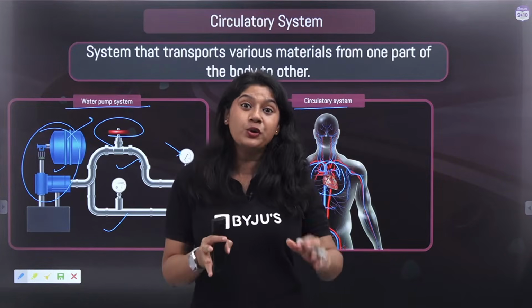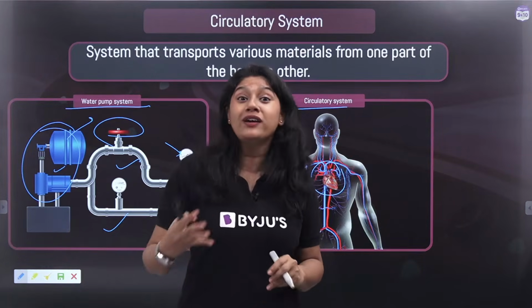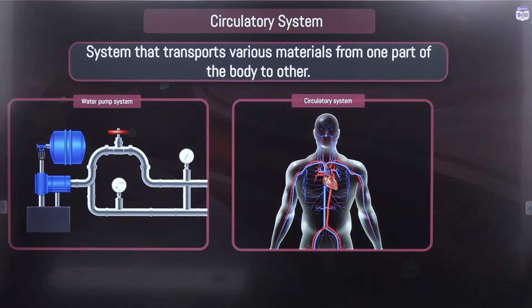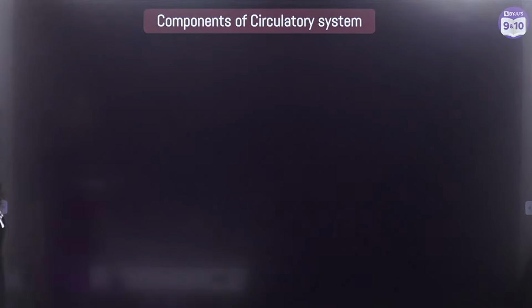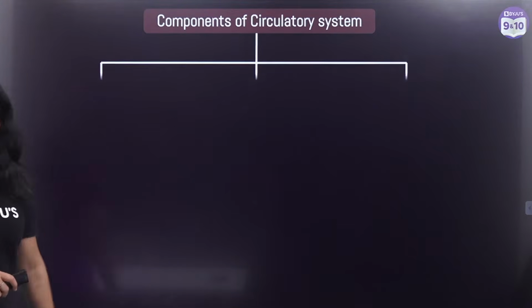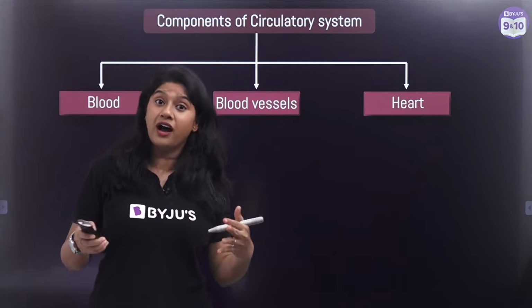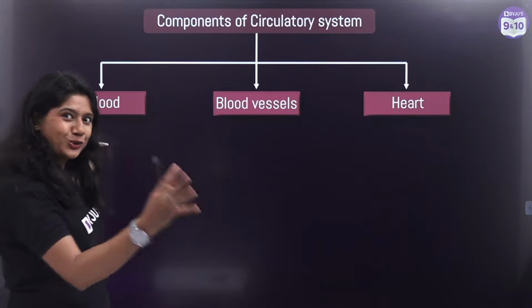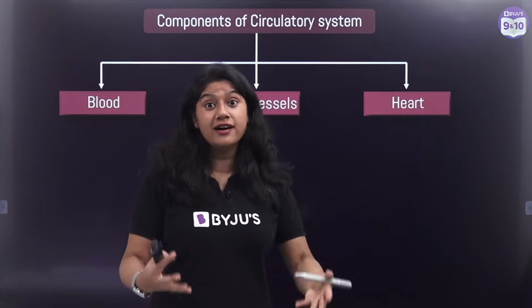So I hope that now you have clarity about the important function of the heart and the different components that we will be taking a look into. So let's move ahead from here. We know that the circulatory system is a system that transports various materials from one part to another. Now, let's understand what the components are. As the first one, we have the blood, then we have blood vessels and the heart. So we know that the heart is a pumping organ. Blood will be flowing through the blood vessels. So these are the three important components of our circulatory system.